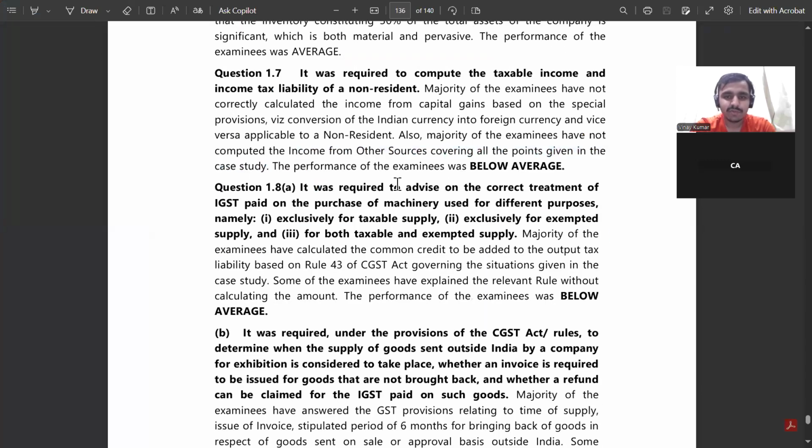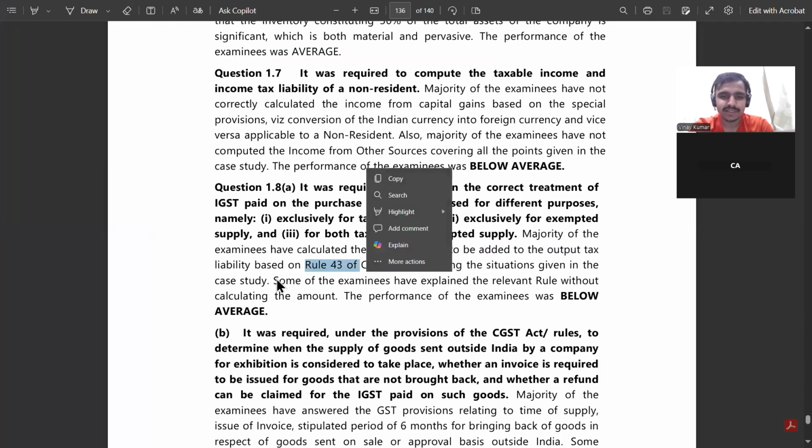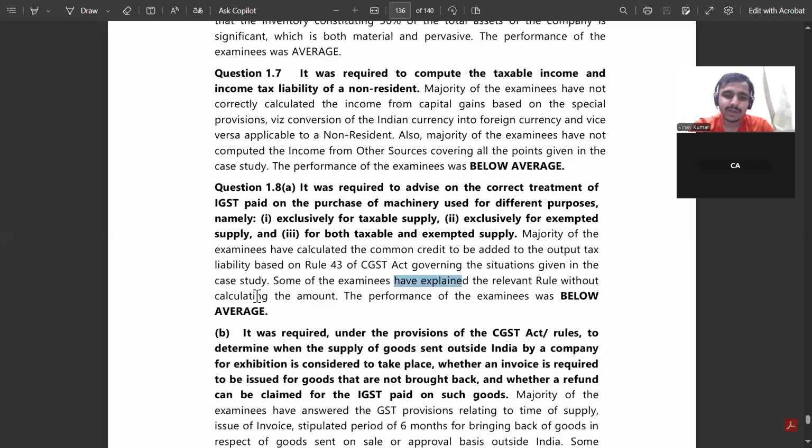So next, it was required to advise on the correct treatment of IGST paid on the purchase of machinery used for different purposes: exclusive for taxable supply, exempted supply, and for both. What examinees have calculated is the common credit to be added to the output tax liability based on Rule 43, governing the situation in the case study. Some examinees have explained the relevant rule without calculating the amount. The performance of examinees was below average for particular 1.8A. Now, what was the requirement of 1.8A?